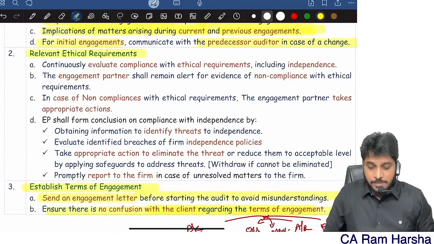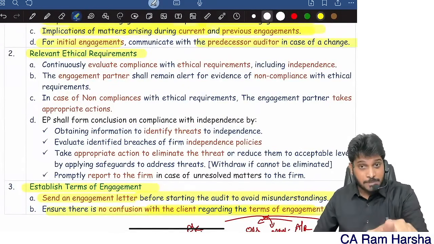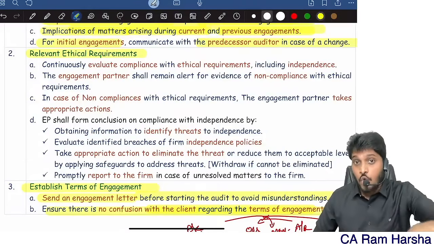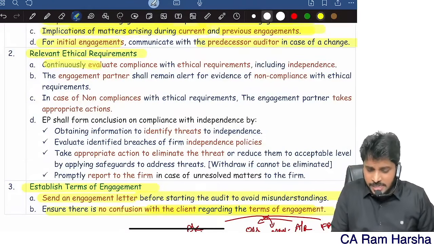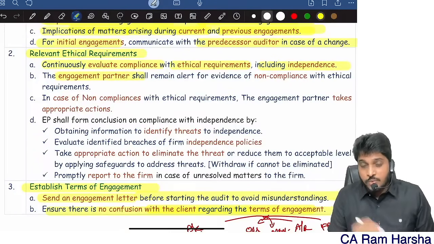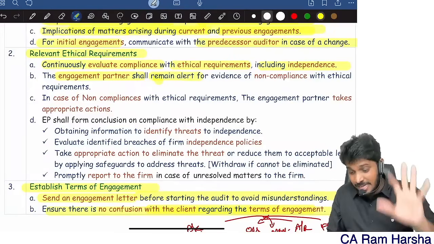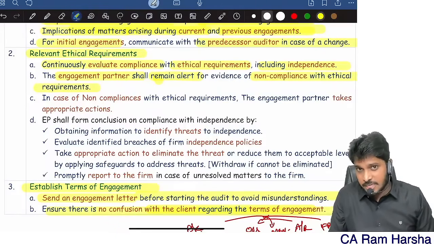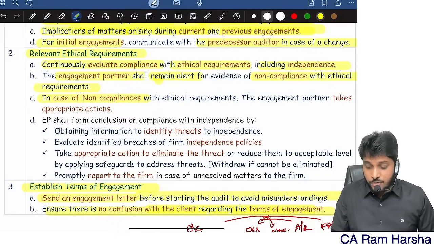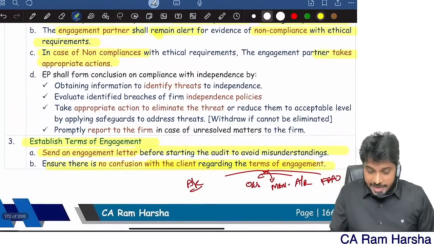Then ethical requirements. There is a chapter, ethics and terms of engagement. In ICAI it is the 11th chapter, whereas in our GOAT notes it is the 2nd chapter. Continuously evaluate compliance with ethical requirements, including independence. The engagement partner means the one who is going to sign the audit report ultimately. The engagement partner shall remain alert for evidence of non-compliance with ethical requirements. In case of non-compliance, take appropriate action. The engagement partner shall form a conclusion on compliance with independence.